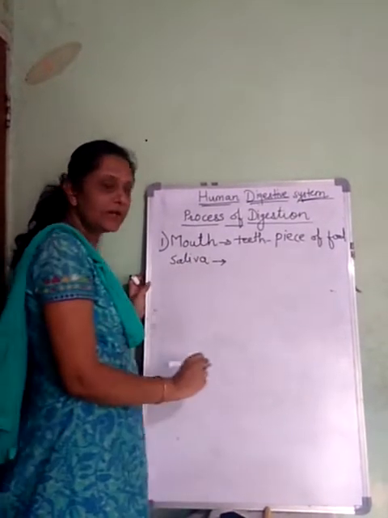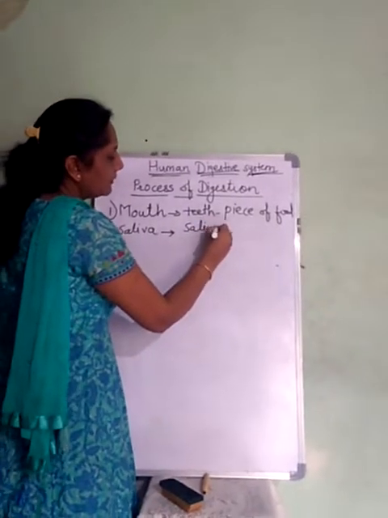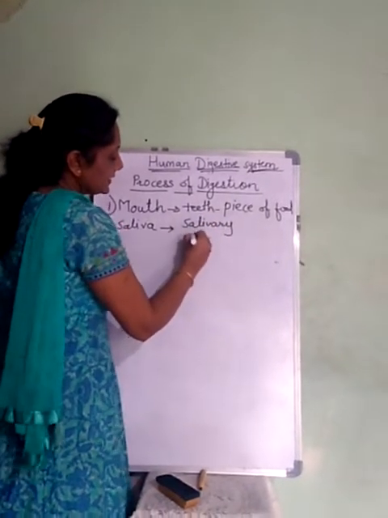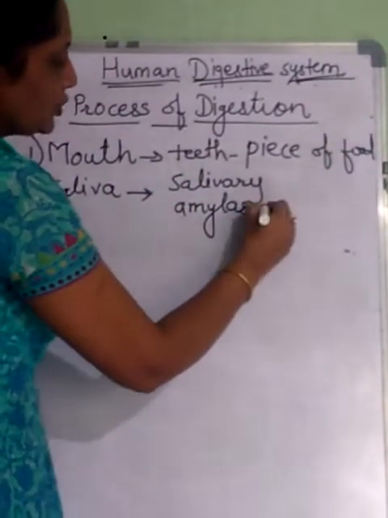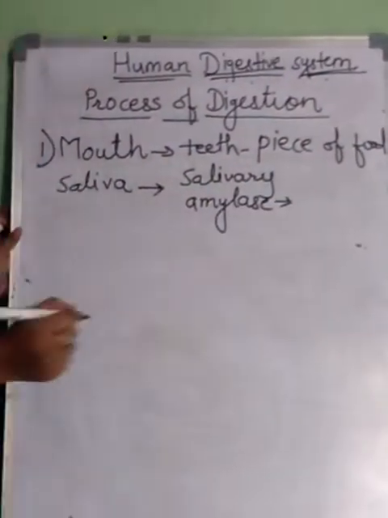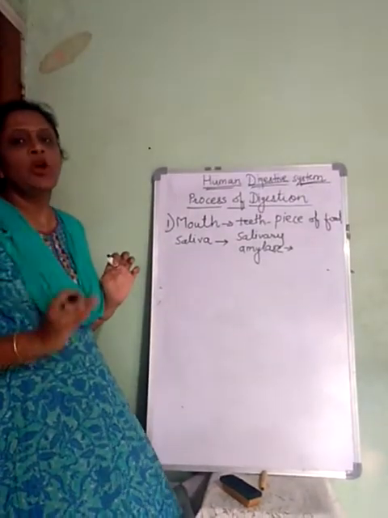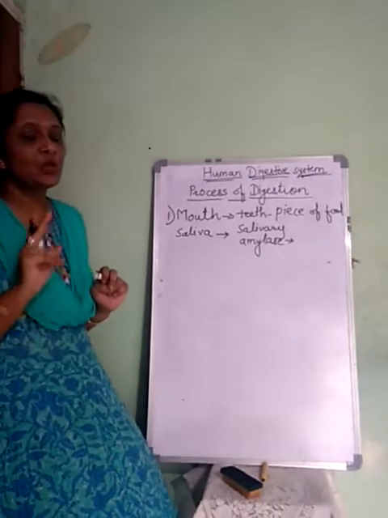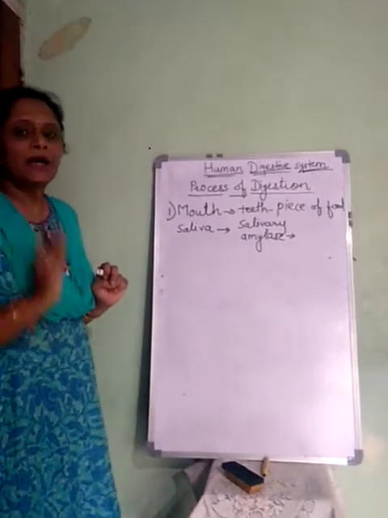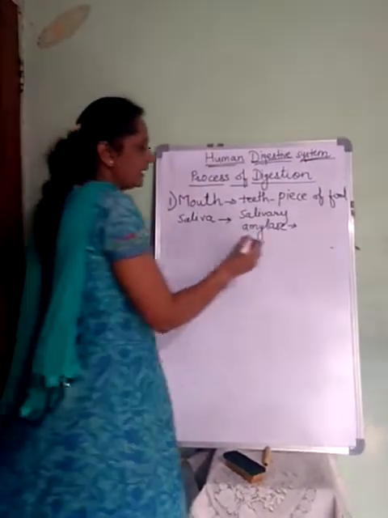And this saliva contains an enzyme called salivary amylase. This salivary amylase is the enzyme which brings about the partial digestion of carbohydrates. So here complete digestion is not taking place, only partial digestion of carbohydrates is taking place.